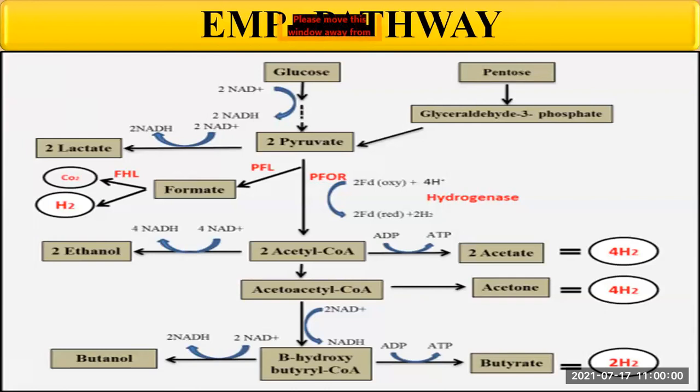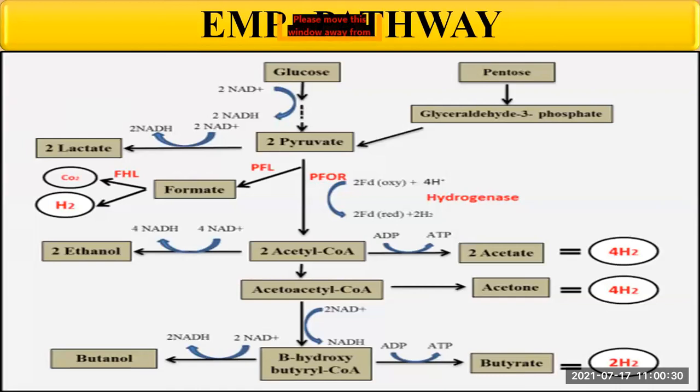The EMP pathway yields 2 NADH molecules and 4 ATP molecules per glucose. It is very important. How many molecules of NADH? That is 2. And how many ATP molecules? That is 4 per glucose. In this pathway, 2 pyruvate molecules and 2 water molecules can be expected for every glucose molecule.